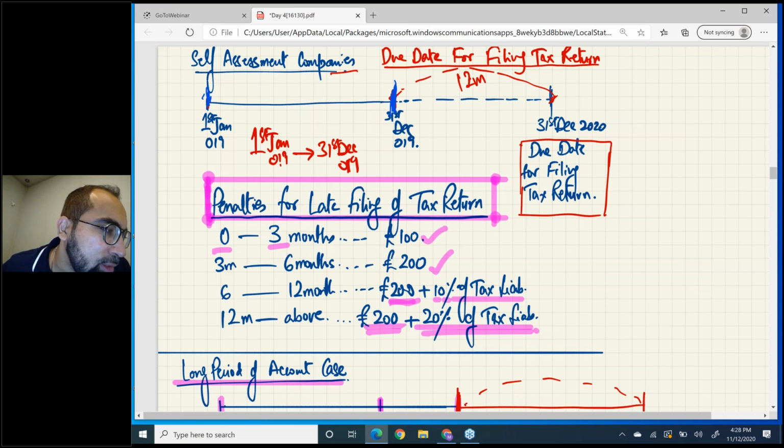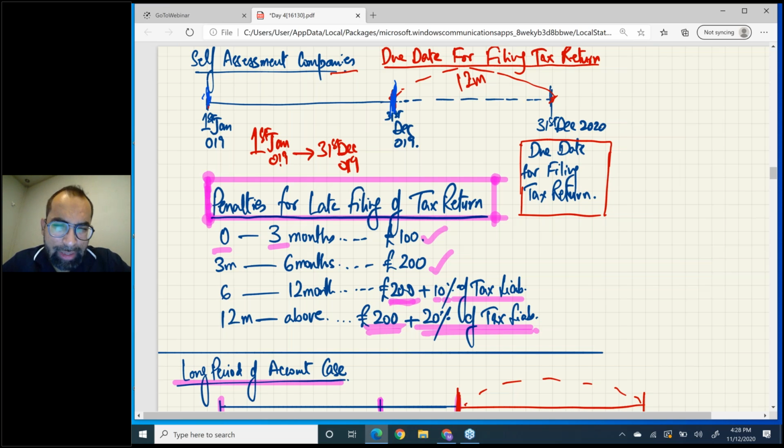That means if your year end is 31st December, then 12 months is 31st December 2020. That means the last day for filing the tax return is 31st December 2020. You can just memorize one number: 12 months from the end of the accounting period. That's it.